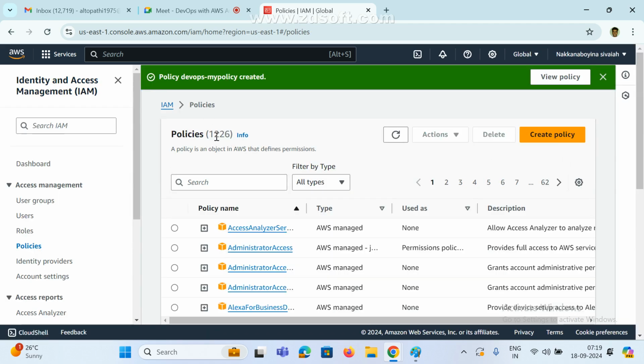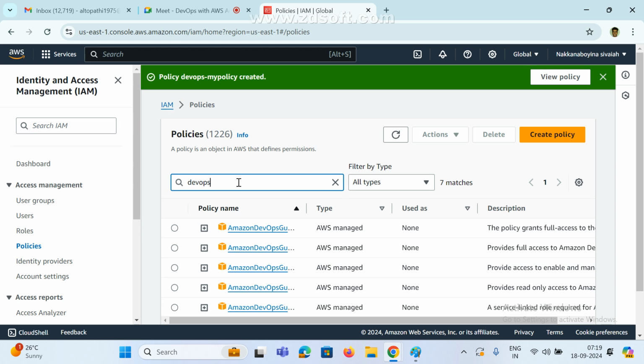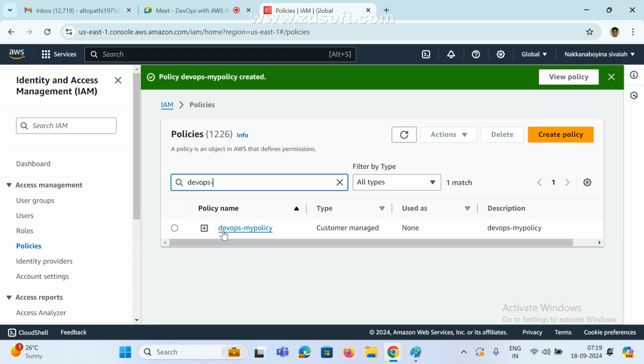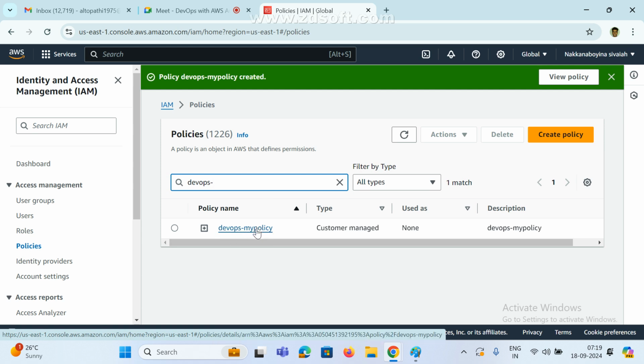Earlier we could see 1225, right? Now we can see 1226. Now we can search here, your policy, DevOps hyphen my policy. Now see here, got it. So if you want to create your own policy, we can create it.